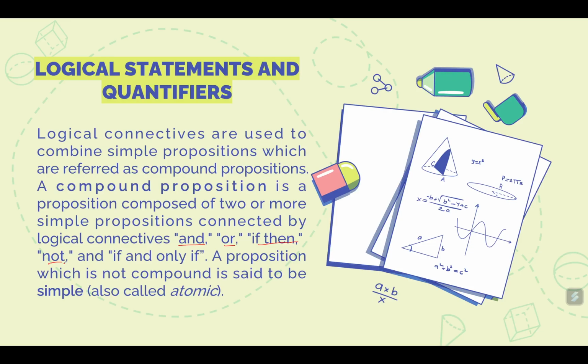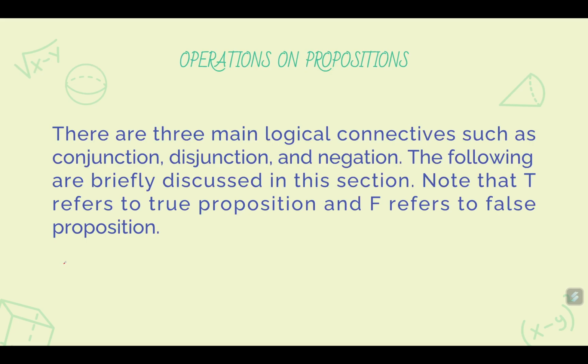Okay, as an example, the first statement, that Manila is the capital of the Philippines, is a simple statement. But if we add another statement to it, then it will become a compound. So simply said, a compound proposition or compound statement is just more than one statement connected by these logical connectives: and, or, if then, not, and if and only if. That's it. Now, there are three main logical connectives such as conjunction, disjunction, and negation.